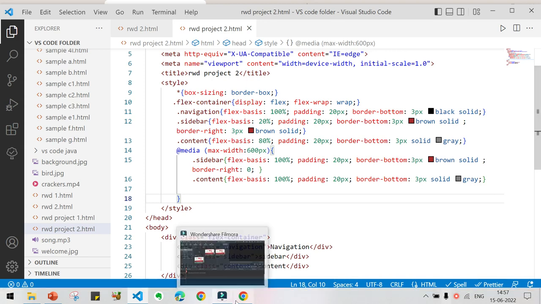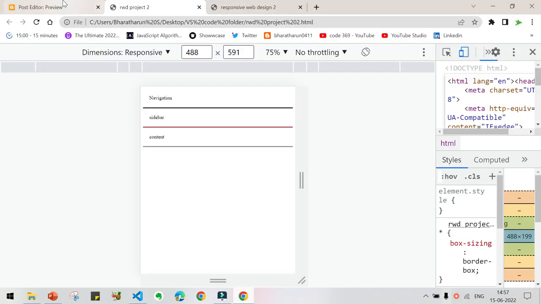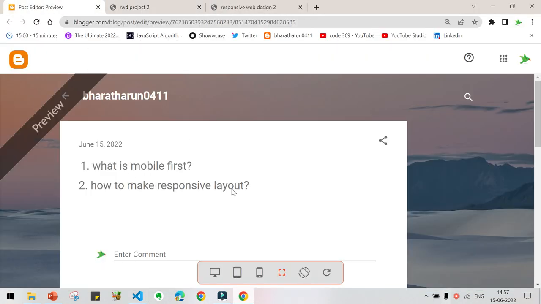So I hope we have covered all the topics today. Mobile first, make responsive layout, everything. So this is the last video of CSS, and next what we will be seeing is JavaScript. This is front end development, and we will be seeing JavaScript hereafter.